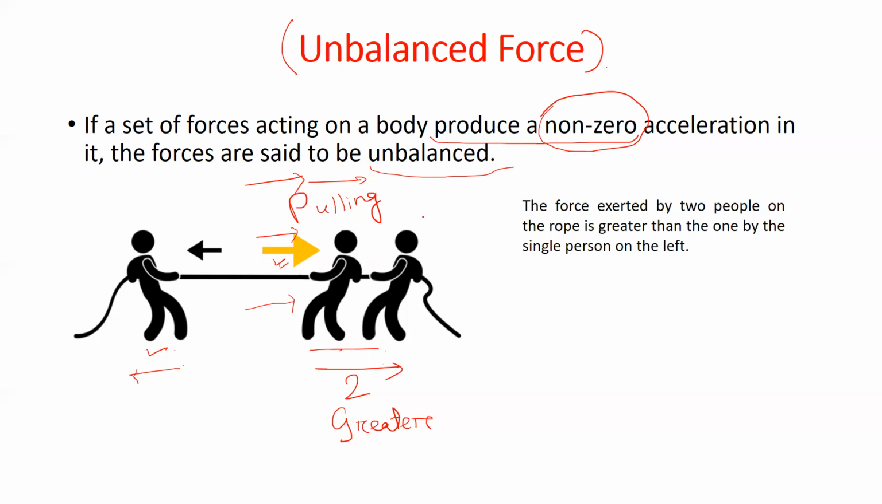And since there would be some net acceleration, there would be some positive value of acceleration, so the acceleration would be non-zero. Therefore the force exerted by two people on the rope is greater than the one by the single person on the left. Such forces are known as unbalanced forces. If a set of forces acting on a body produce non-zero acceleration, such forces are known as unbalanced forces.